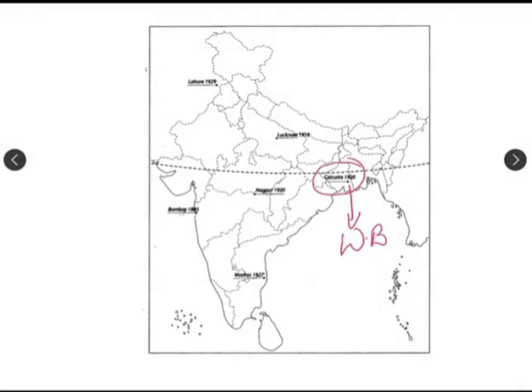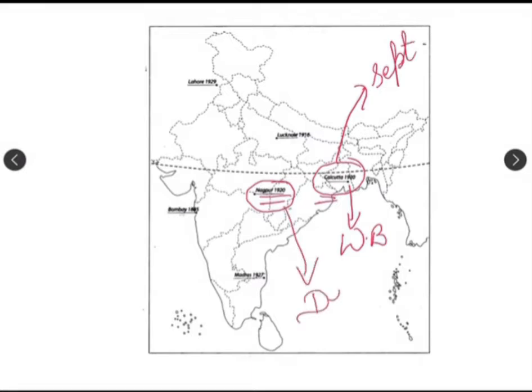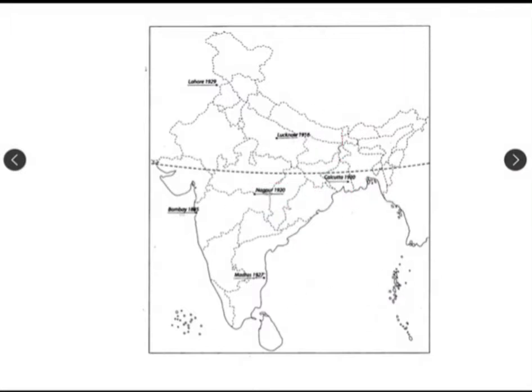So in West Bengal, in the Calcutta session 1920, you can get confused between this and this. See, the Nagpur session happened in 1920, and the Calcutta session also happened in 1920, but the only difference between the two sessions was that this one happened in September and this session happened in December. Okay, same year but in different months. Now the question is, what happened in these sessions particularly?